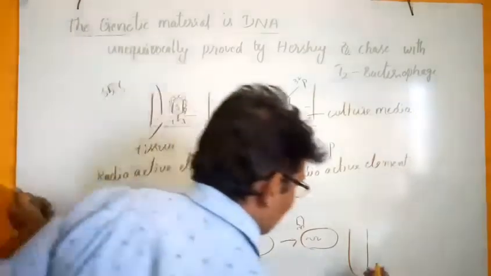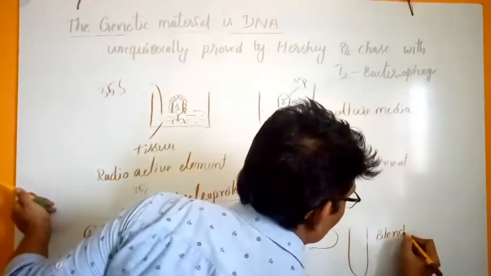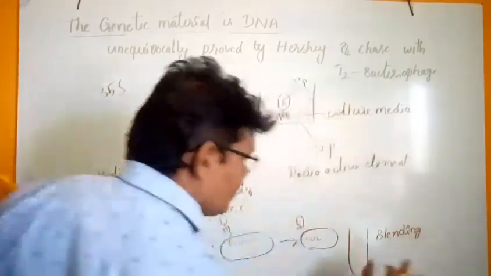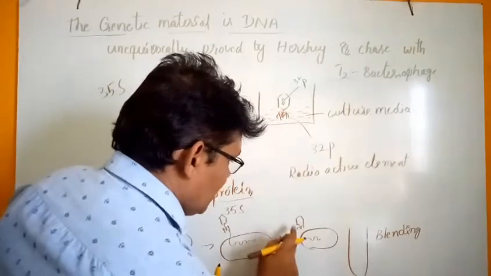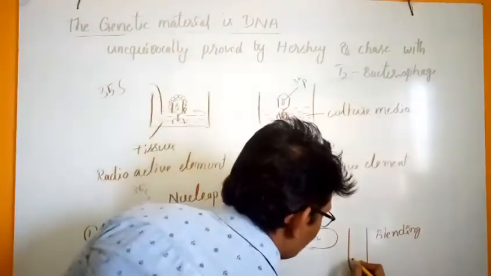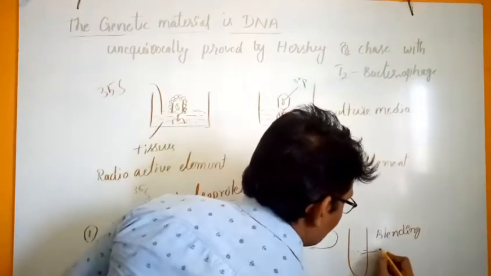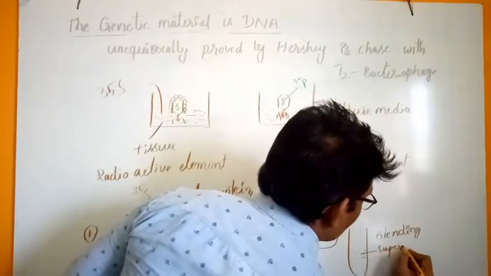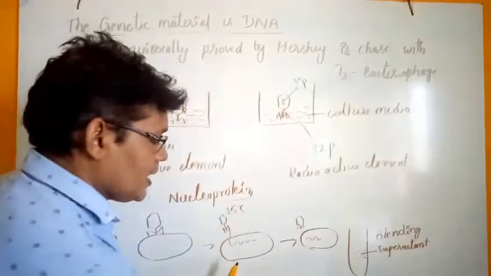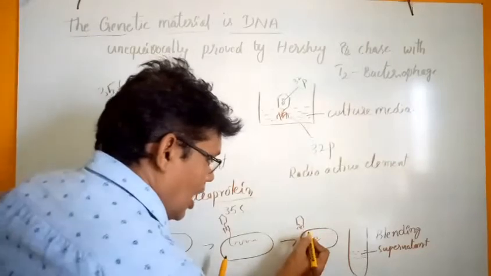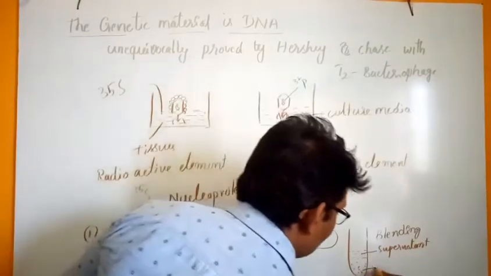First there is blending with agitation. The protein molecule is present in the supernatant, whereas the DNA molecule of the bacteria precipitates as a pellet.